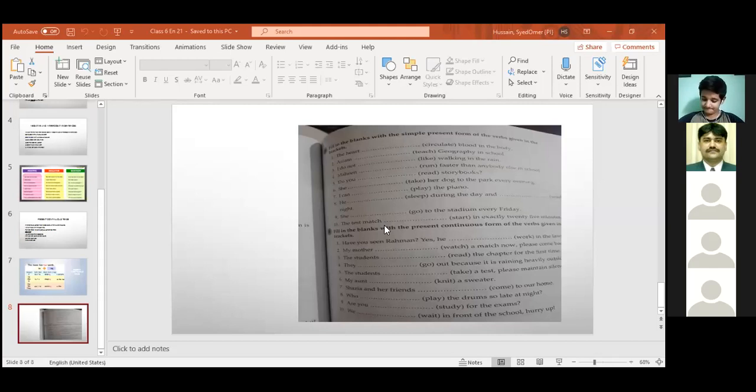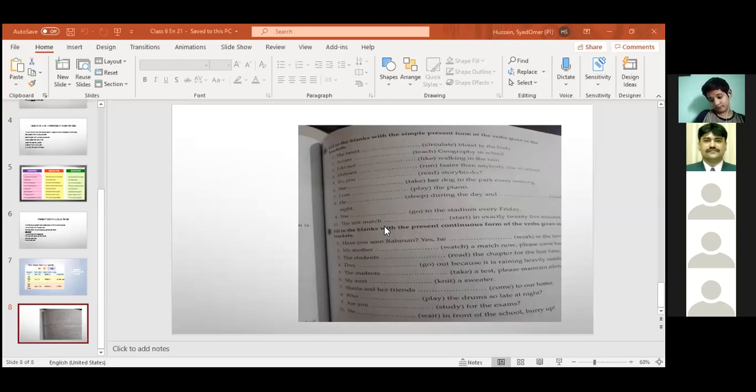So put a tick mark on the box. Simple present and present continuous. I read, we read. I am reading, we are reading. You read, you are reading. He, she reads, they read. He is reading, they are reading. Okay, just go through.